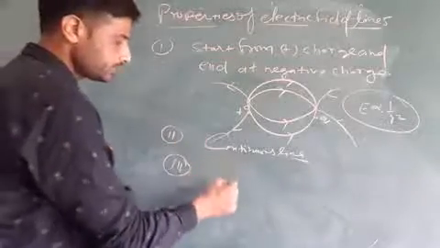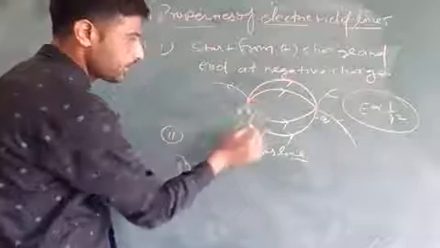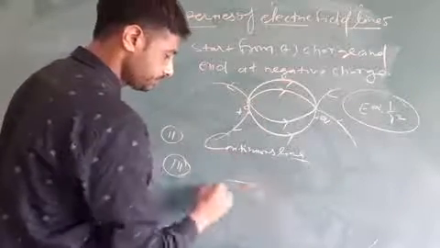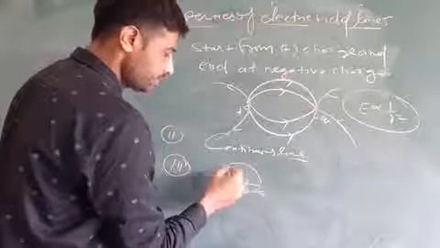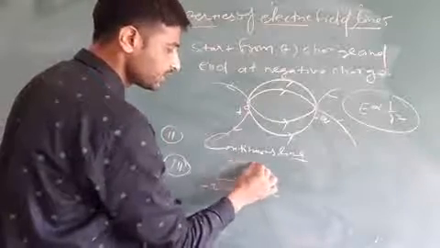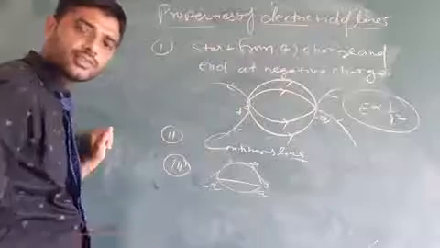If this is the dipole and this is the electric field line, then the direction of electric field is like this.